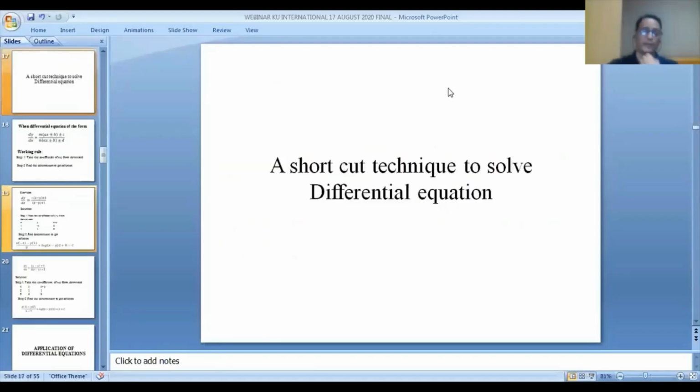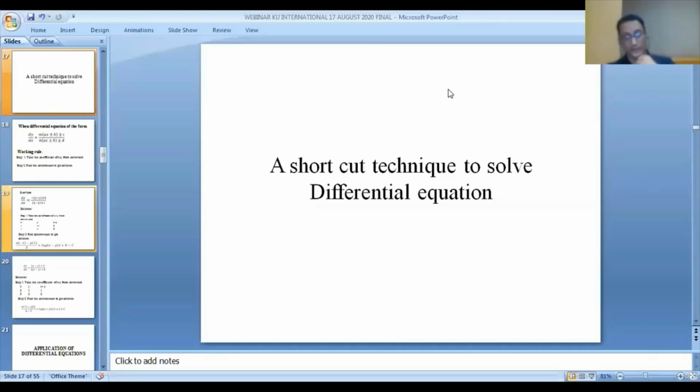Now my next slide is a shortcut technique to solve a differential equation. There are different methods to solve a differential equation, but they are lengthy, time-consuming processes. Today I'm going to give you a shortcut technique to solve a differential equation within 5 to 10 seconds. If I give you 5 to 10 seconds, can you solve a differential equation?